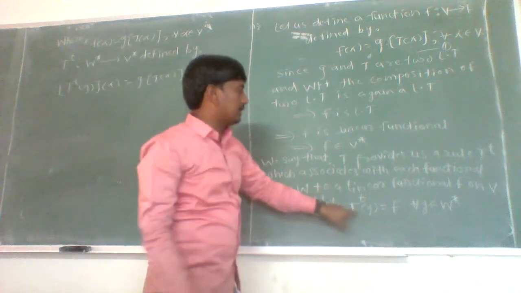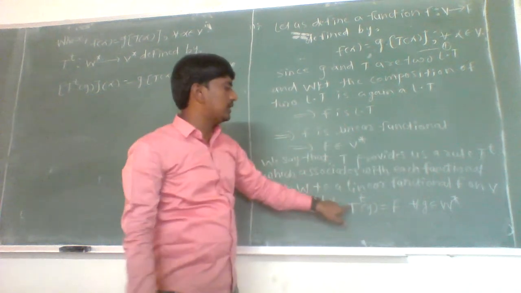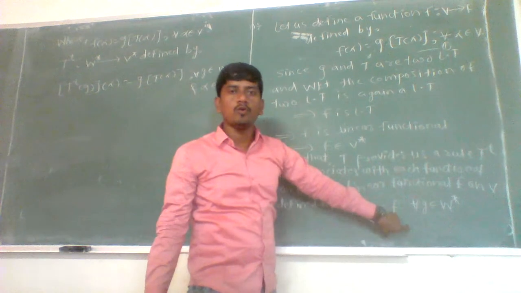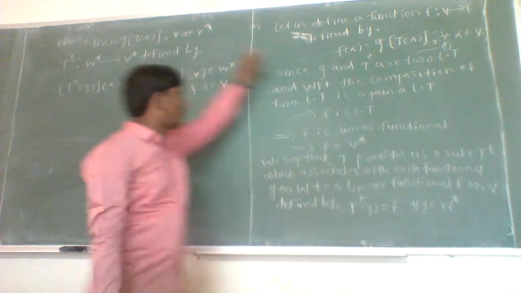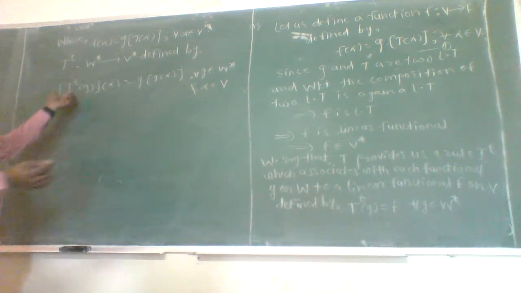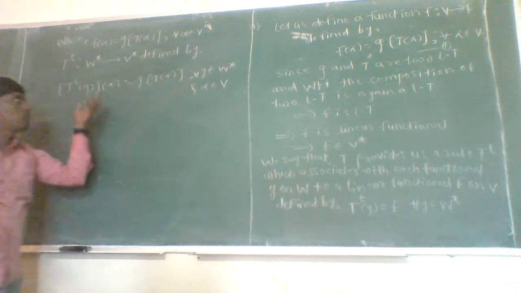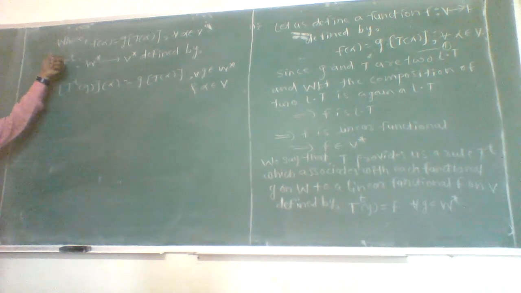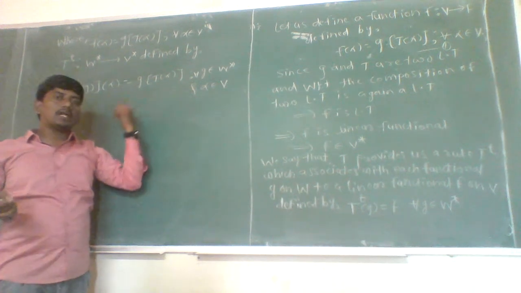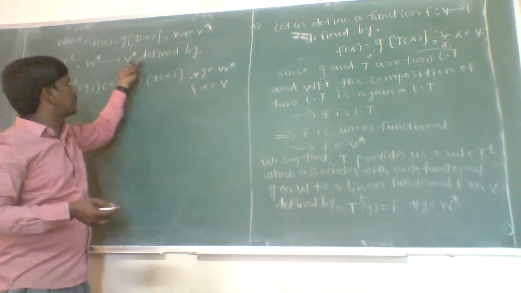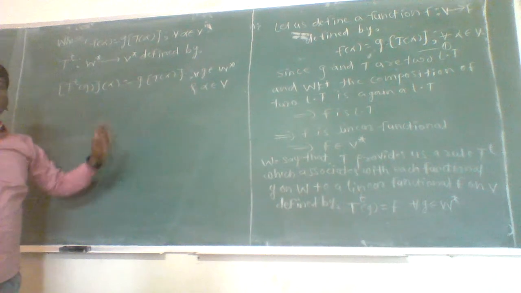Here each G is a member of W star and f is a member of V star. Therefore T to the power T is a transformation from W star into V star, which is defined by T to the power T of G is nothing but f, and f is nothing but G composite T of alpha. That is equation 1. Now T to the power T is a function from W star into V star. Now we have to prove that T to the power T is a linear transformation. If T is any linear transformation from V to W, then there exists a unique linear transformation from W star into V star. Here there exists a mapping T to the power T from W star into V star. Now we have to check the linearity condition.